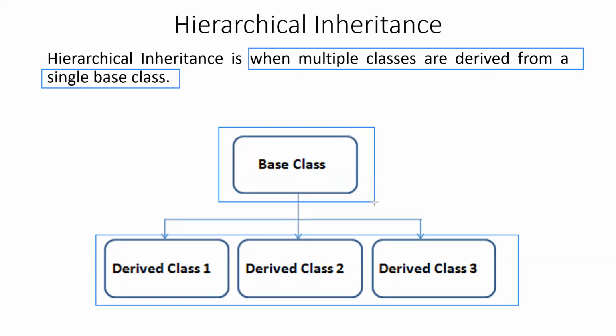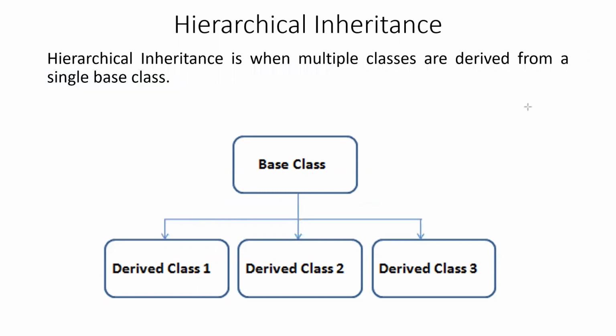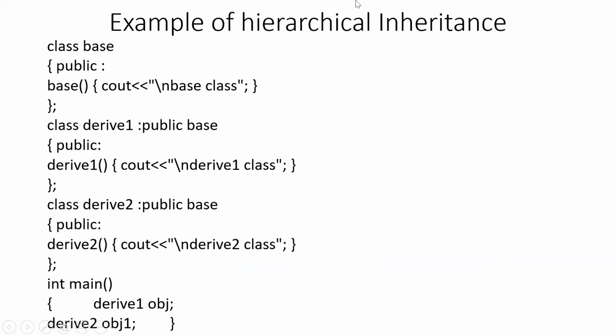The important word here is direct inheritance. There is no other level in between. As you can see in the figure very carefully, derived class 1, derived class 2 and derived class 3, all three have been directly inherited from the base class. Now we will have a look at the program to implement the concept of hierarchical inheritance.